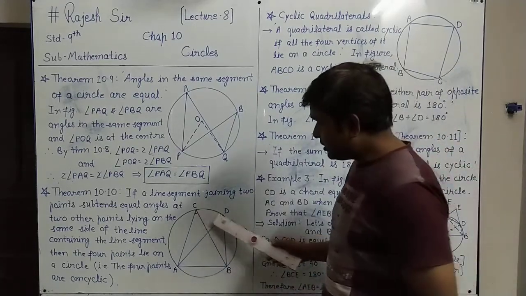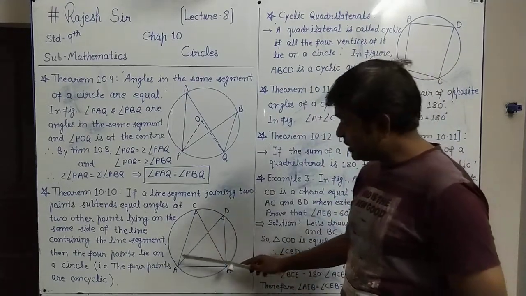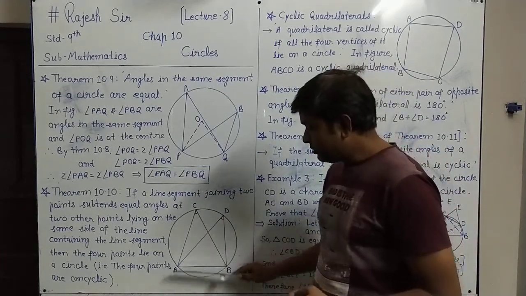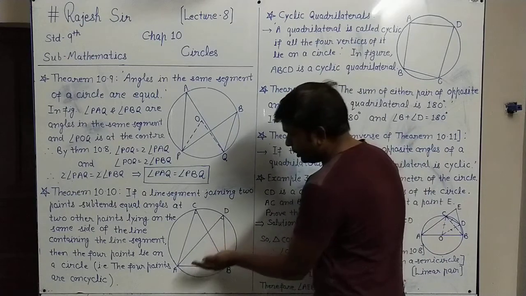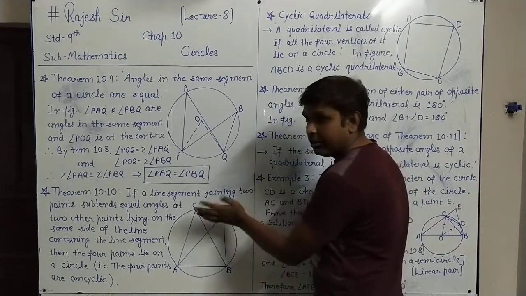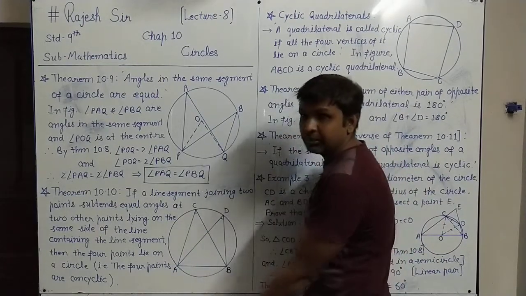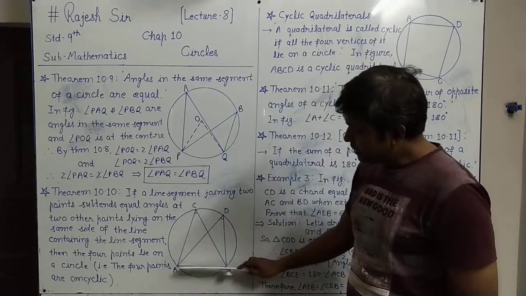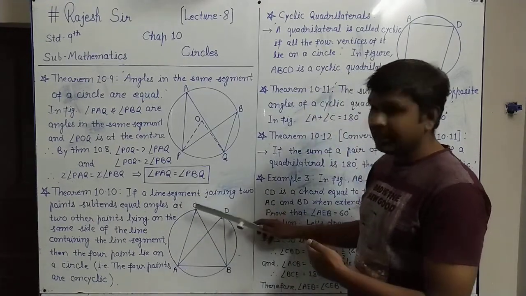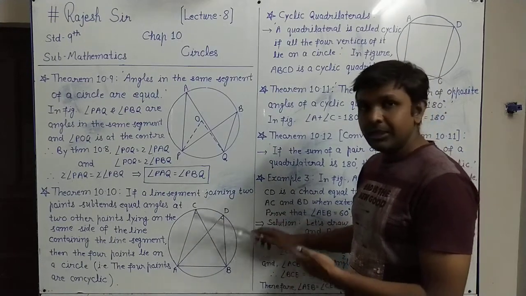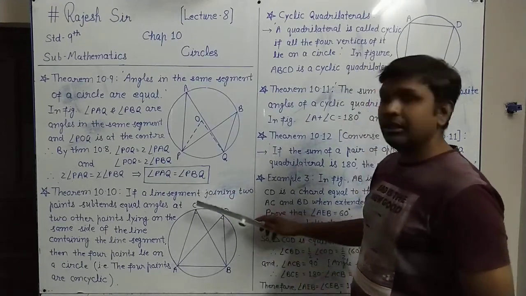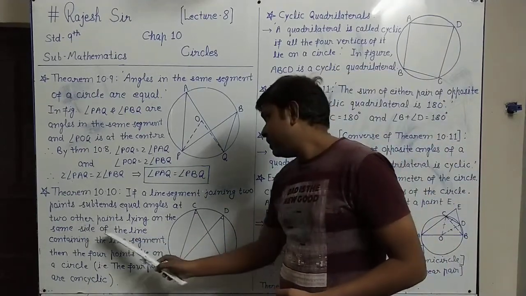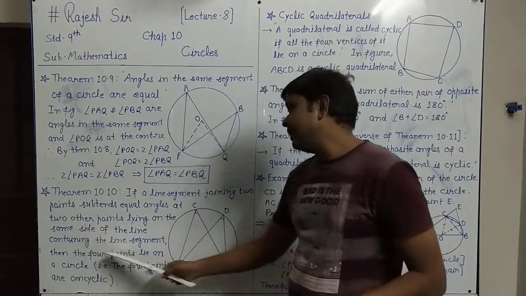And both the points, these new 2 points, will be on the same side of the line containing this chord. It means we have to take these C and D points above AB or below AB only. So we have taken both the C and D points on the same side, that is the upper side of AB, on the same side of the line containing the line segment.